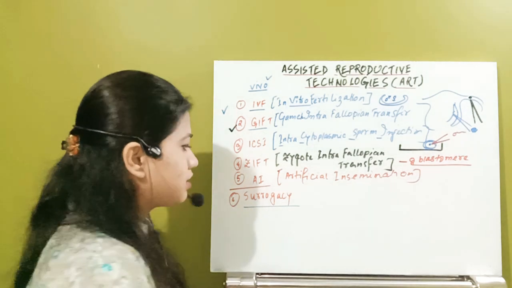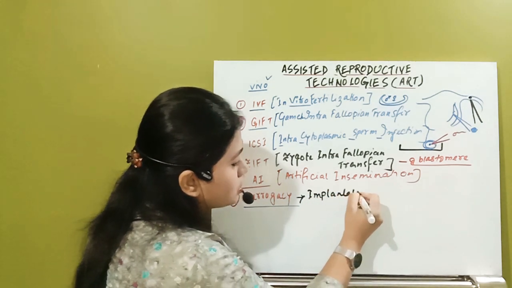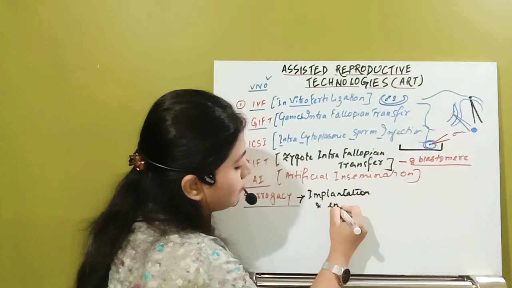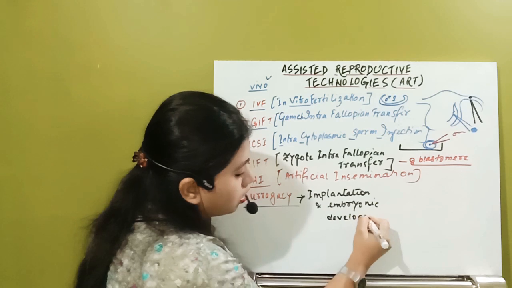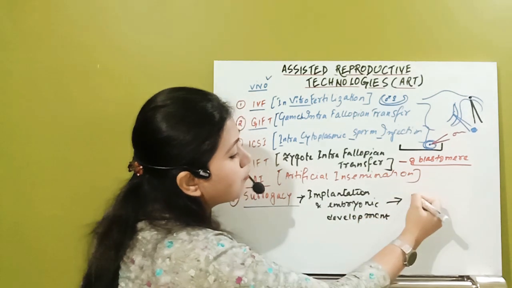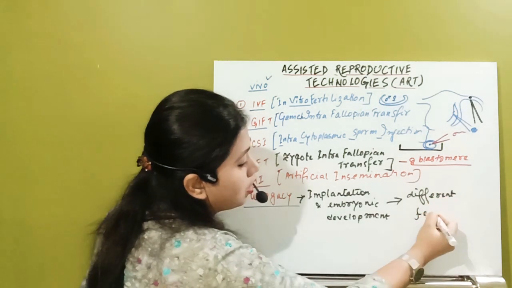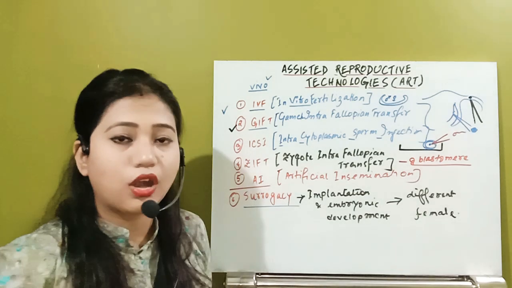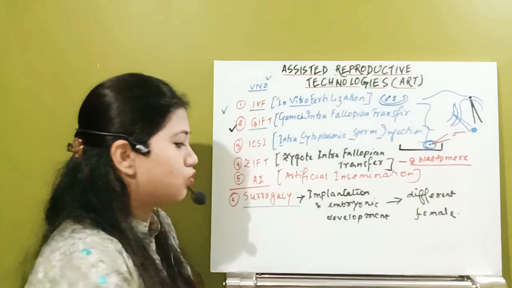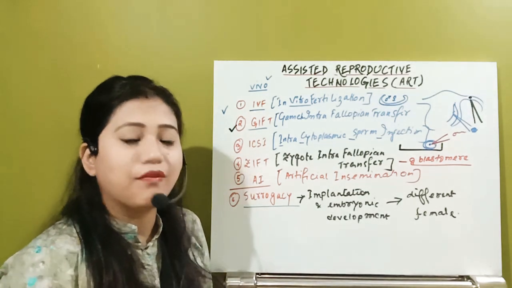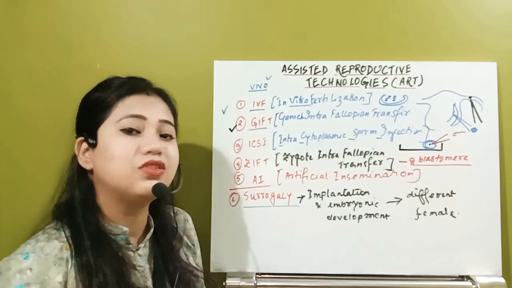Here in surrogacy, the implantation process and embryonic development occur in the uterus of a different female. If implantation or pregnancy is started in a different female, that condition is known as surrogacy. A lot of abbreviations are here for assisted reproductive technology, like ICSI, ZIFT, GIFT.